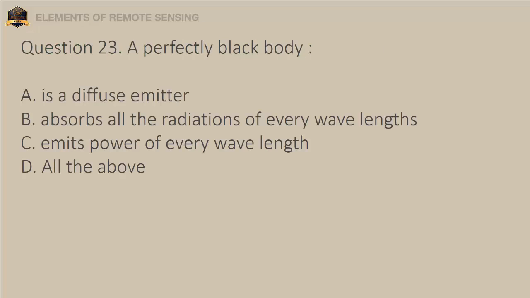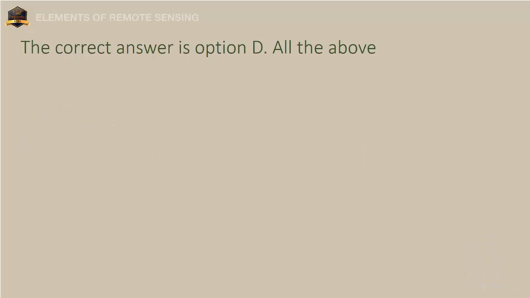Question 23. A perfectly black body A. Is a diffuse emitter. B. Absorbs all the radiations of every wavelength. C. Emits power of every wavelength. D. All the above. The correct answer is option D, all of these.